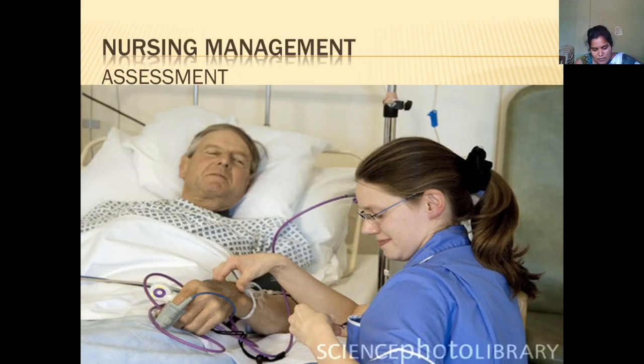So we will assess the patient. What will we assess? We will assess for any shallow respirations, any distension of the veins, and we will check for tachycardia and any hypertension. Then symptoms like the patient being lethargic and having memory impairment. We will check whether all these symptoms are present or not.